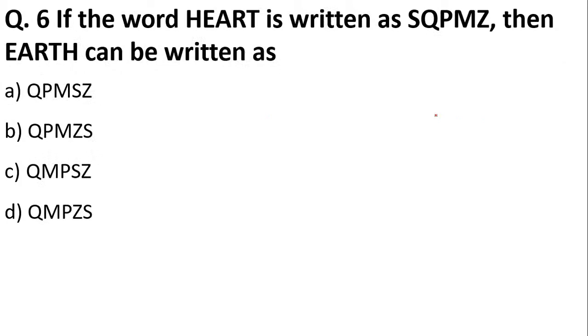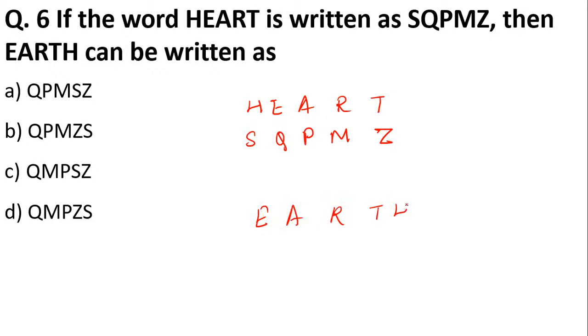If the word HEART is written as SQPMZ, then how are we going to write EARTH? Very simple coding decoding question this is. Heart is written as SQPMZ. And what we have to find? We have to find what will be the code for EARTH.